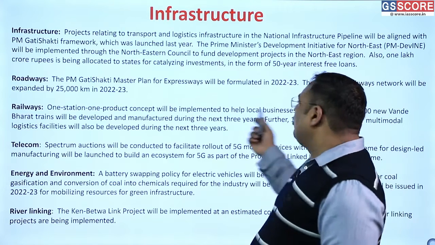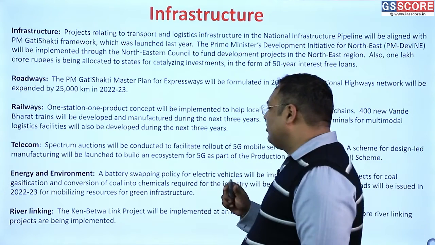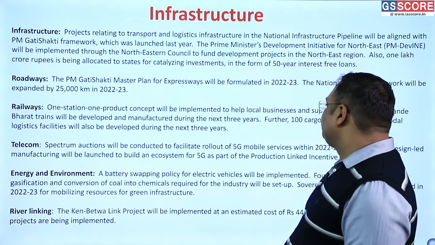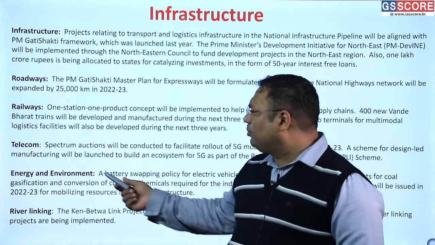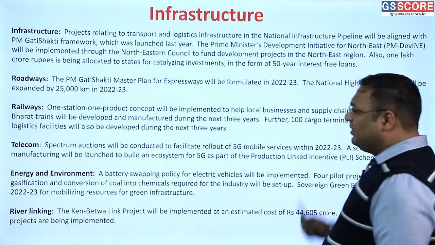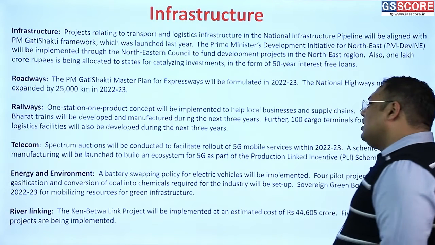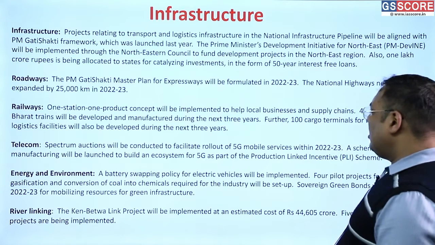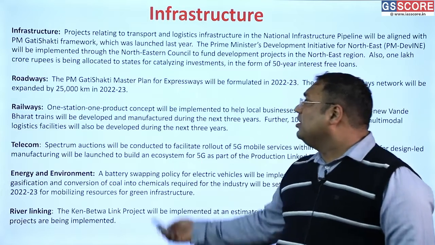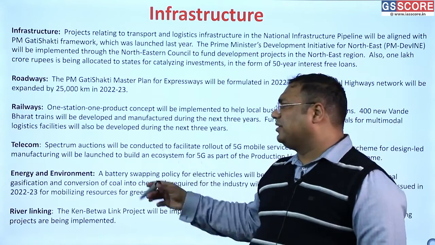And then there will be 400 Vande Bharat trains. This will increase the average speed of trains significantly. So that is also good. Then there will be 5G auction and the 5G infrastructure development, which is linked to the PLI, and then a battery swapping policy for the electric vehicles and many other proposals here. So these are the kind of things that you can read further from the slides as they are available for download.